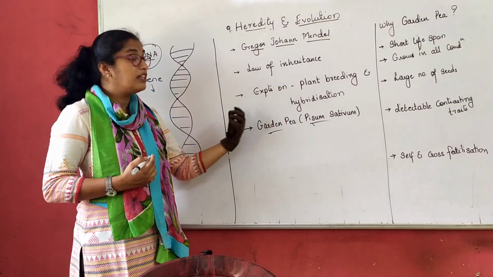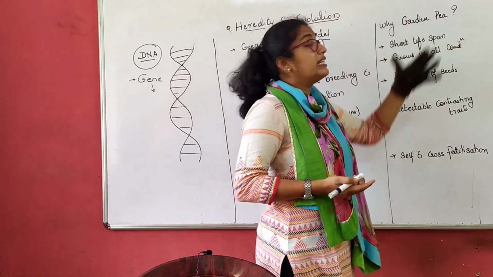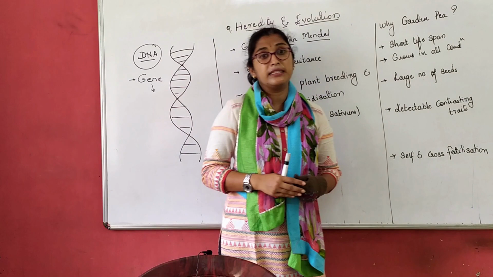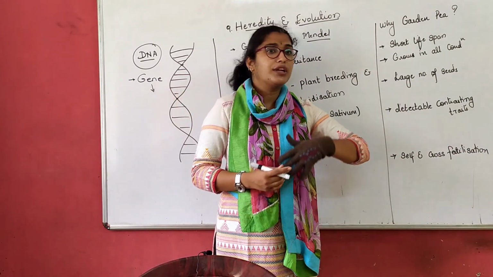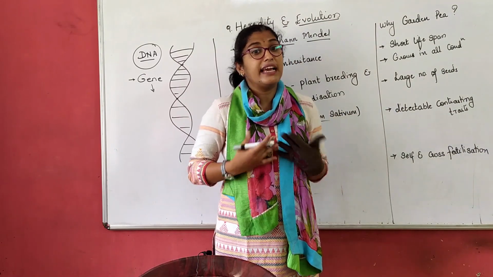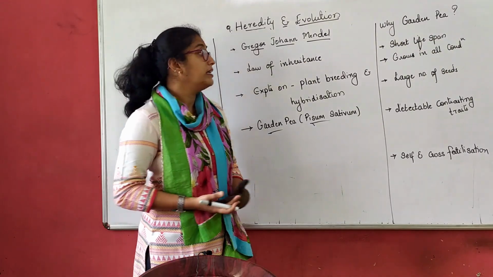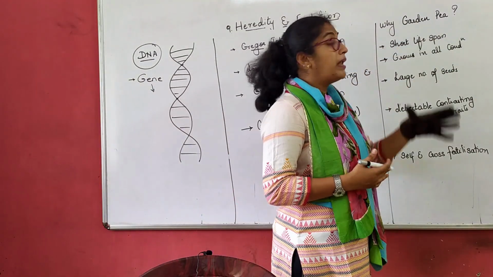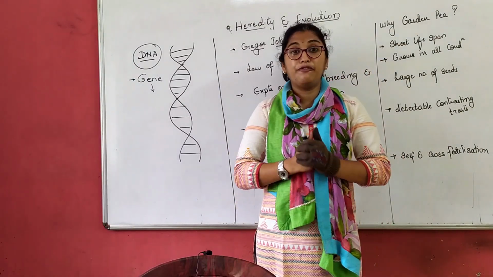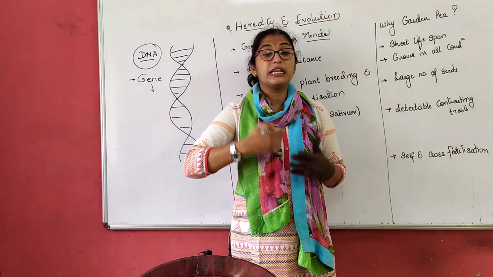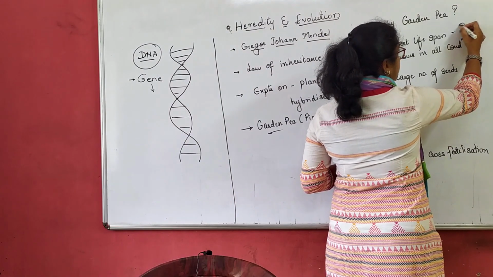Now why did Mendel choose the green pea plant? There is a reason for that. Why only green pea? There are so many other plants. He could have studied the mango tree, a coconut tree, or anything, a rose plant, hibiscus, right? But why did he choose only the garden pea plant? Only because the garden pea plant has a very short lifespan. Now what do you mean by a very short lifespan? That means in 1 year, he can study up to 4 generations.